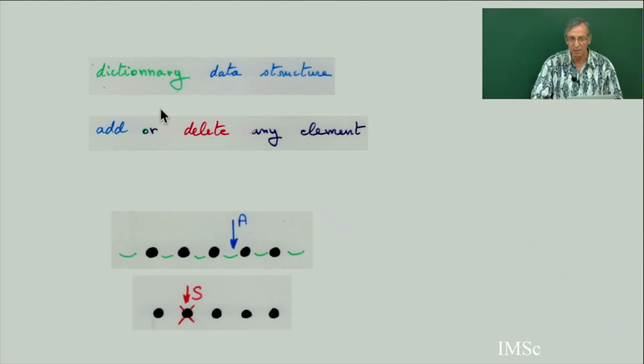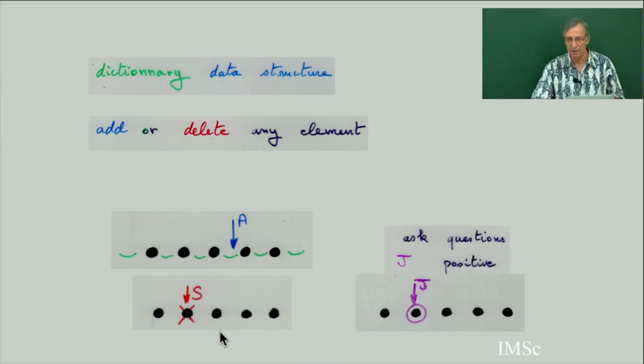So let's take the data structure which is related to Polya urn, priority queue, or the counting numbers in quantum mechanics. So here I am going to add or delete any element. When you add an element, if you have k elements, there are k plus 1 ways to add a new element. If you have k elements, there are k possible ways to delete one. So I am combining Polya urn and priority queue, and then now I am combining the operator in quantum physics, counting how many elements you have in your file.